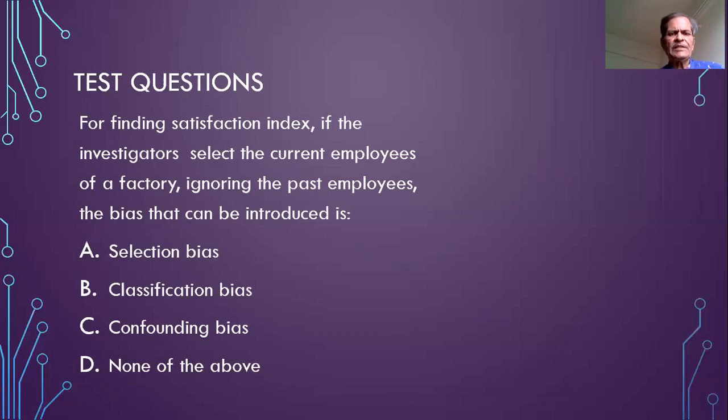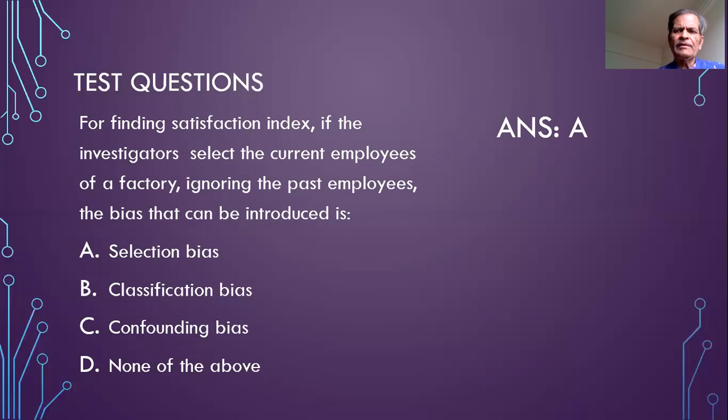For finding satisfaction index, if the investigators select the current employees of a factory, ignoring the past employees, the bias that can be introduced is selection bias, classification bias, confounding bias, none of them. Your time starts now. Here is the answer, and you compare your answer with this answer.